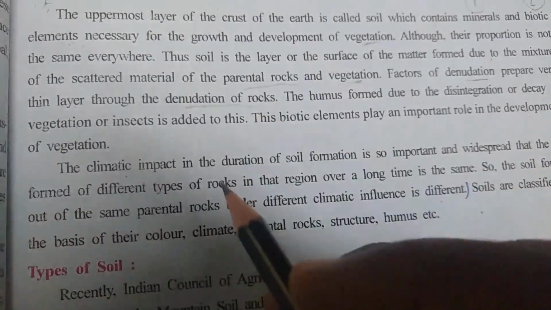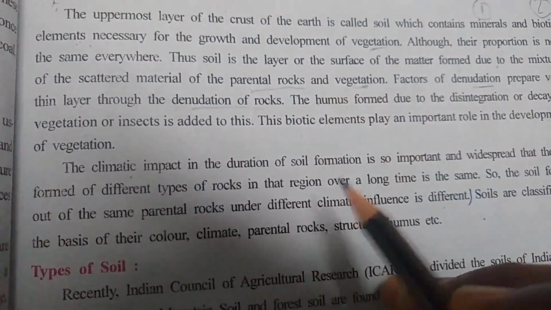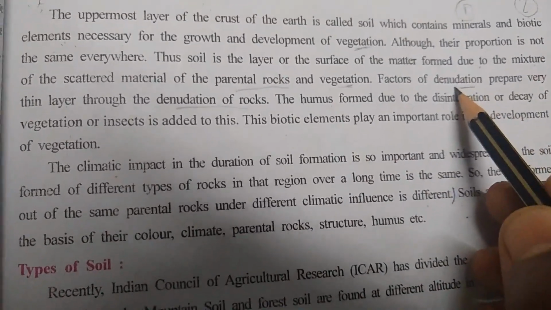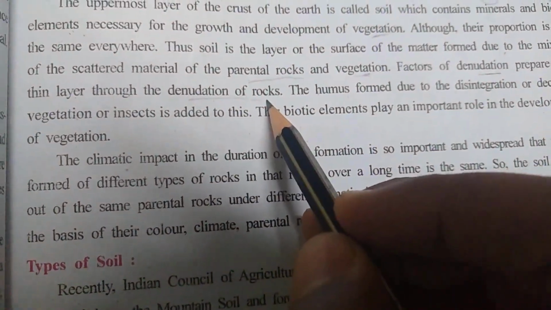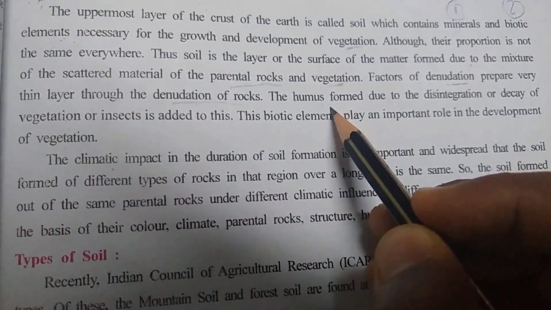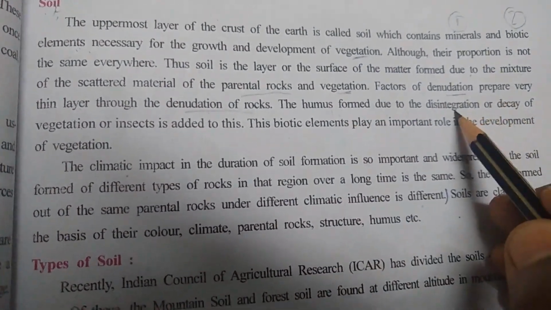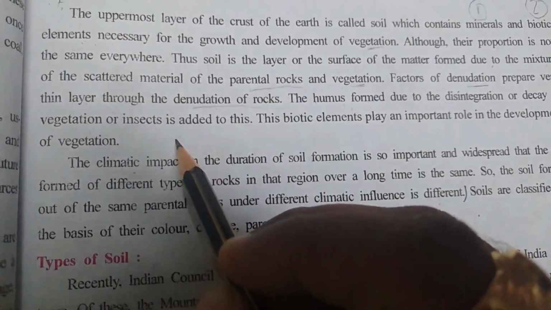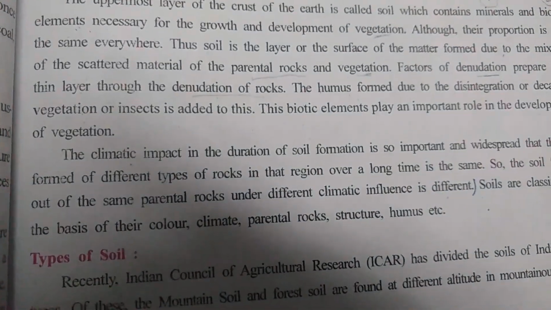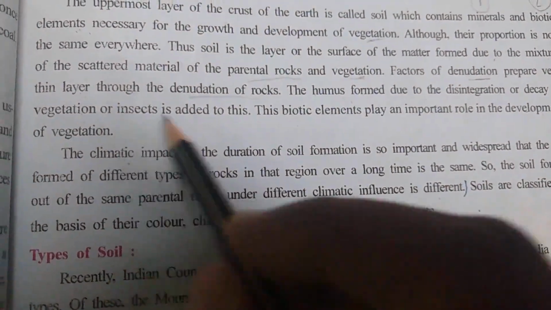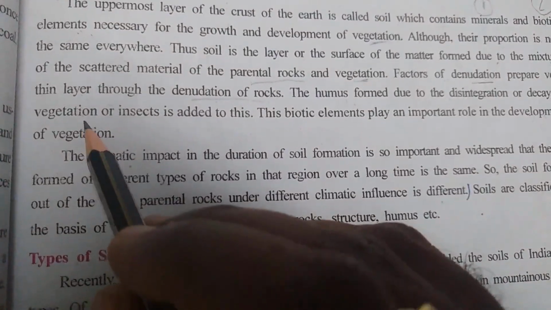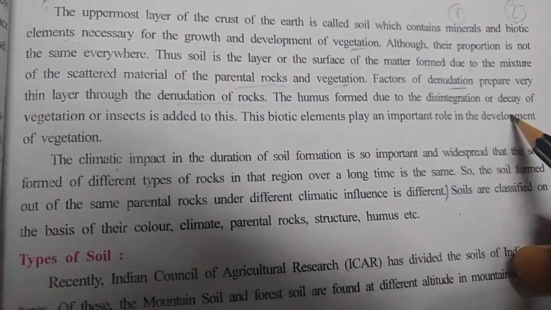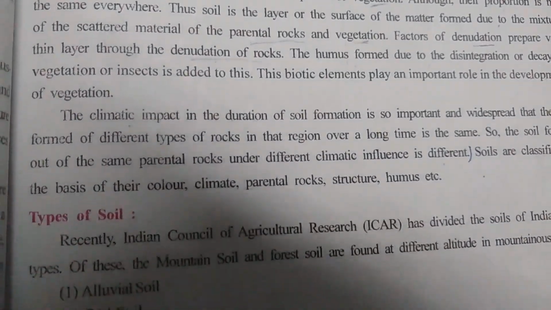So whenever we talk about the soil, we can say what? You can frame the equation. It will be easy for you to remember. Denudation process, I mean to say denudation of rock plus humus. Humus means disintegration and decay of vegetation plus insects' dead bodies, that creates the soil. And these biotic elements, I mean to say decaying of vegetation and insects' dead bodies, they play an important role regarding the development of vegetation.